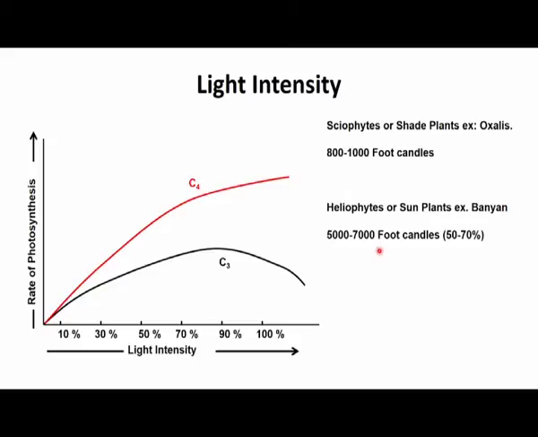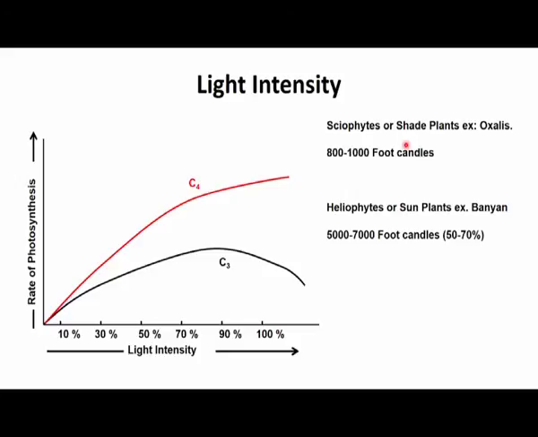One is the xerophytes, or the shade loving plants. These are plants which do not grow in the open and like to grow within the shadow. An example in this category is oxalis and many other grasses. The optimum light intensity they need to run photosynthesis is around 800 to 1000 foot candles.